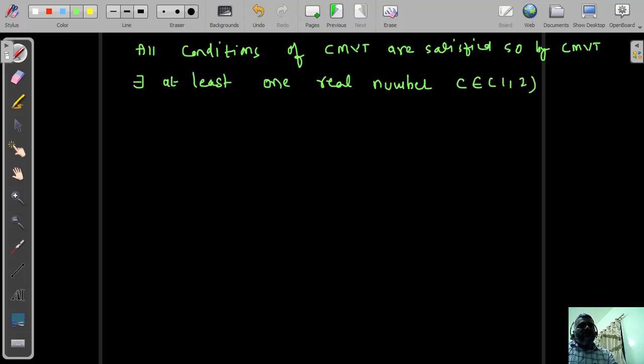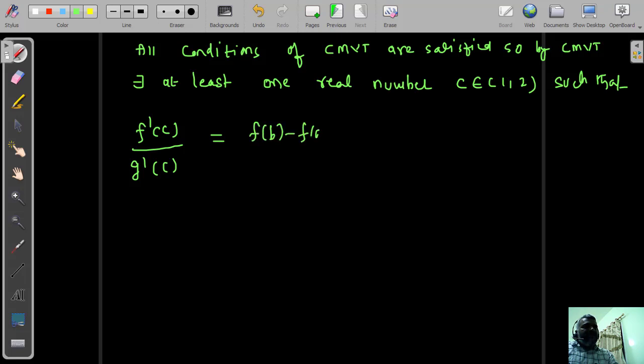So we need to search a value for c which is from the open interval 1 comma 2, such that f dash of c divided by g dash of c, which is equal to, so I will be writing the rule first, f of b minus f of a divided by g of b minus g of a. So a means, in the given closed interval 1 comma 2, a means 1, b means 2. Supposing a is 1, b is 2 from the interval.